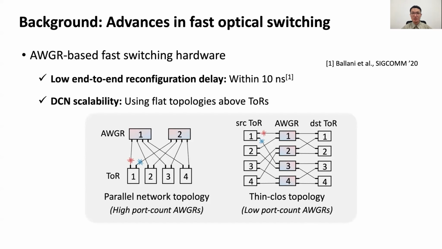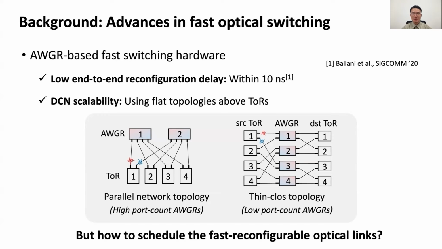Other than the ultra-low reconfiguration delay, it can also expand to the DCN scale using flat topologies above TORs, which is one-layer AWGRs. For high port count AWGRs, we can use the parallel network topology, where each AWGR connects all TORs. While for low port count AWGRs, which are more accessible, we can use the SIGCOMM' topology as a practical alternative. With fast reconfiguration and DCN scalability, fast optical switching hardware seems to be ready for DCNs.